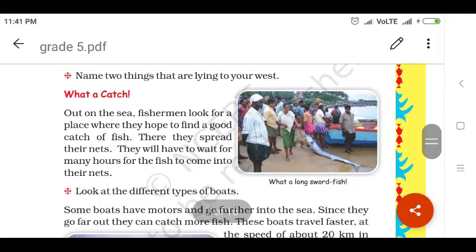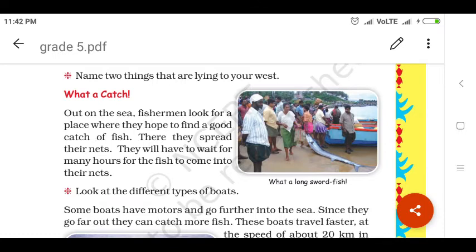Watch it. What a catch! Out on the sea, fishermen look for a place where they hope to find a good catch of fish. There they spread their nets. They will have to wait for many hours for the fish to come into their nets.